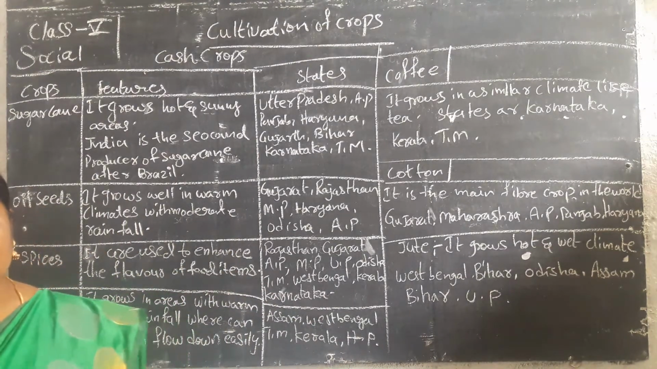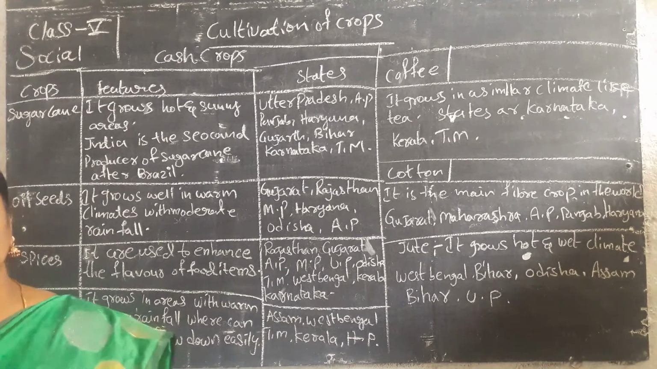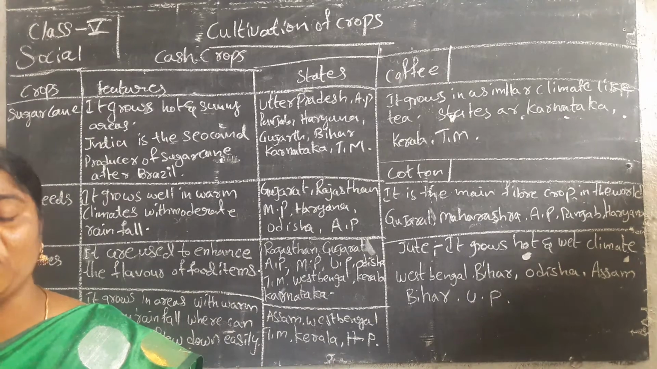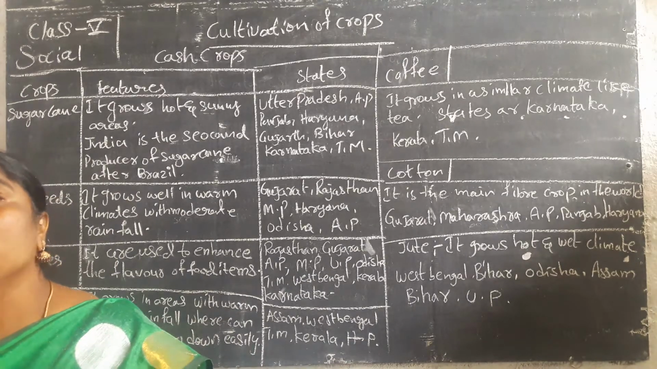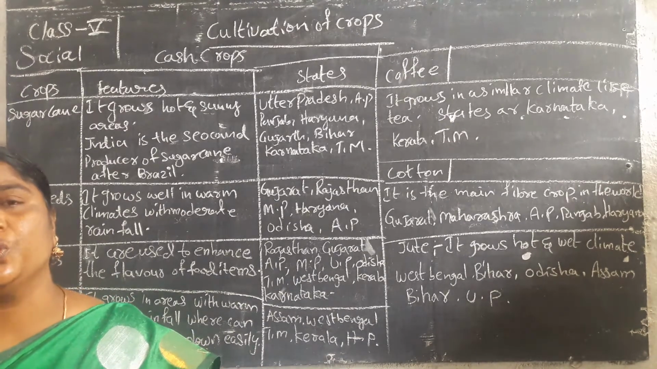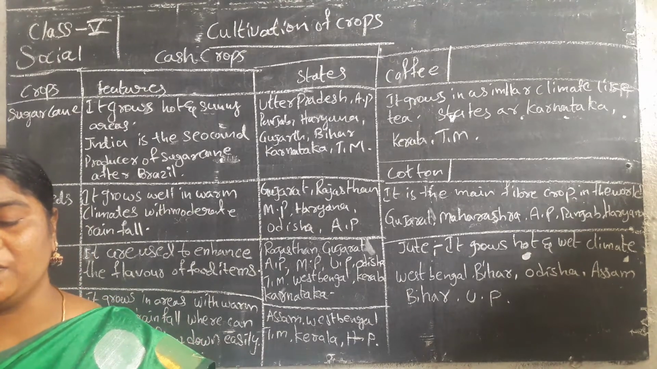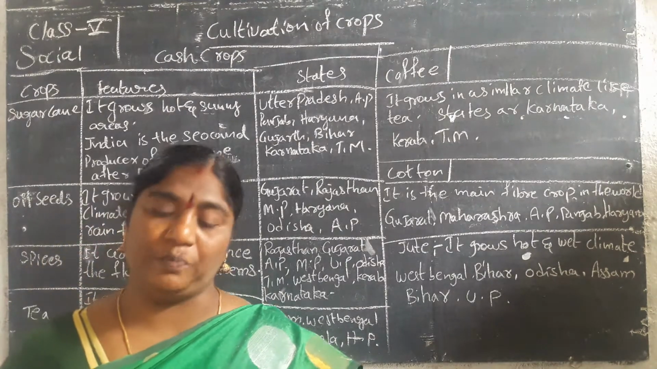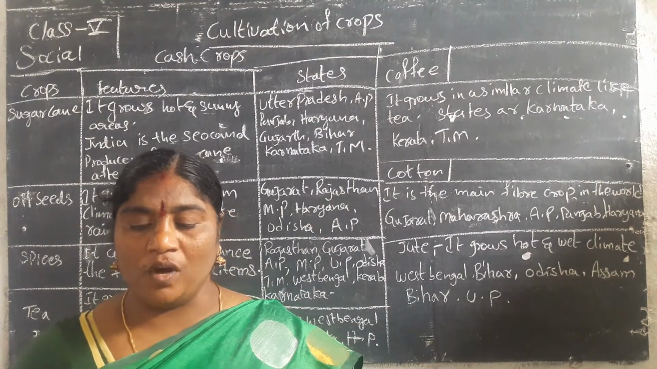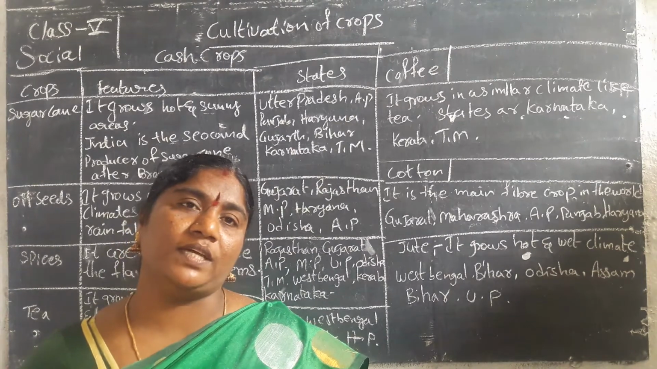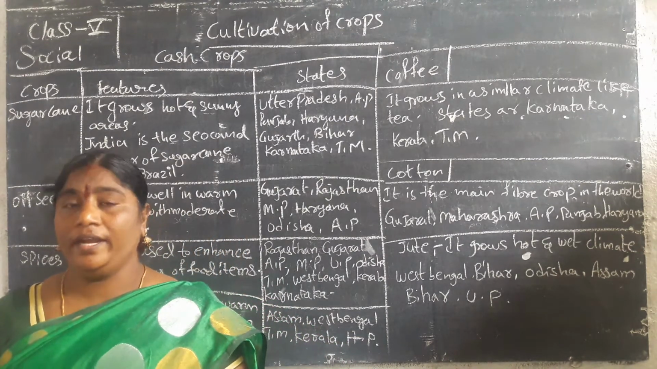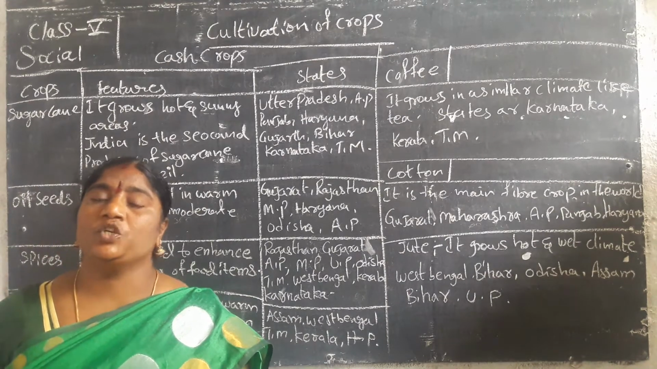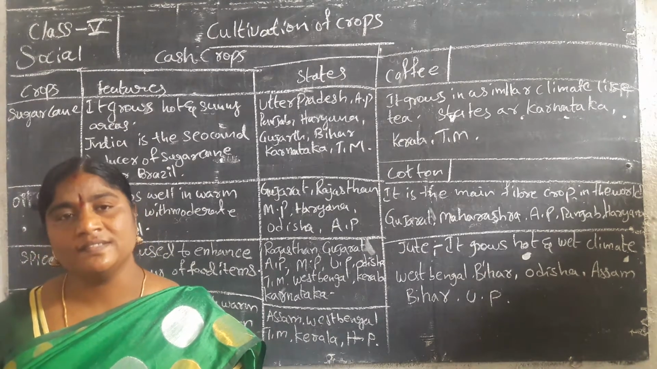India is the second largest producer as well as consumer of tea in the world, after China. First place is China. Likewise, for rice and sugarcane, the second place also goes to India. After Brazil, India is in second place for sugarcane.